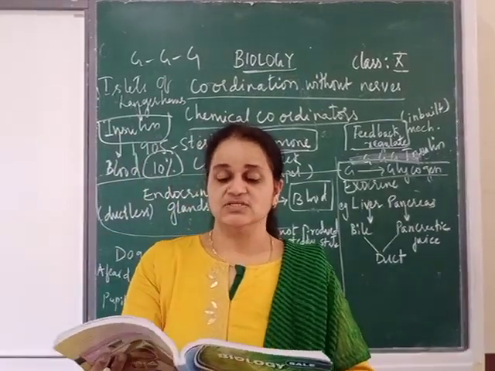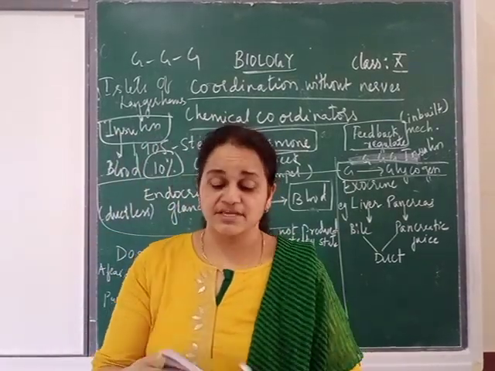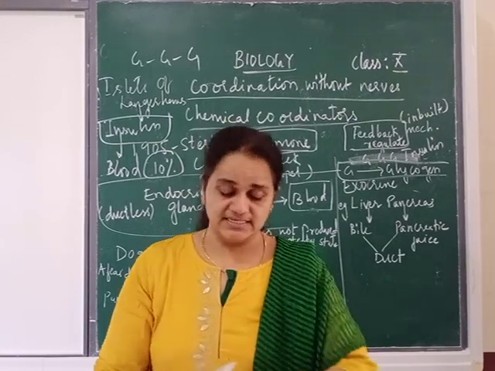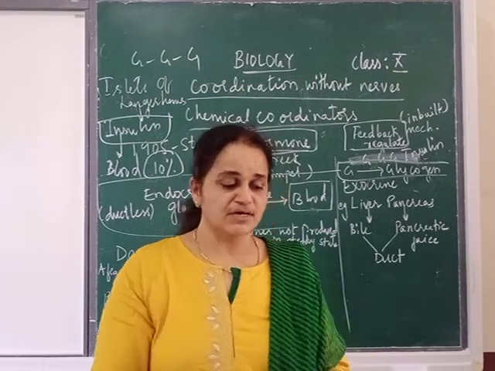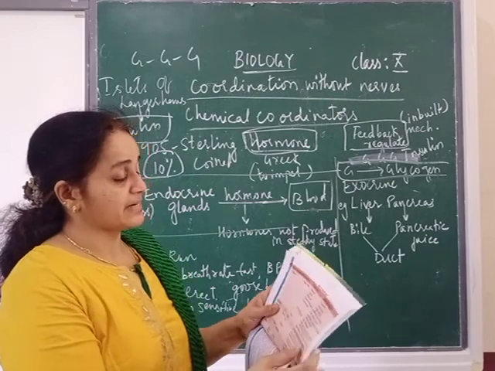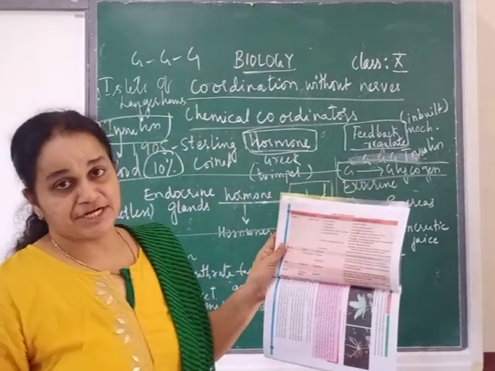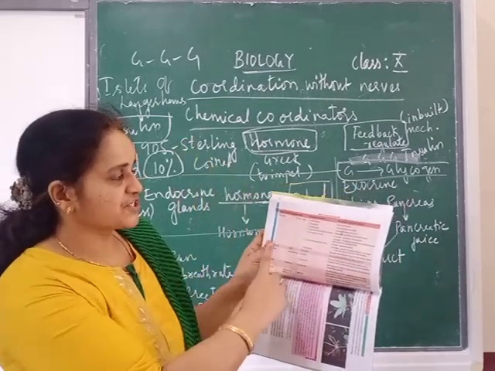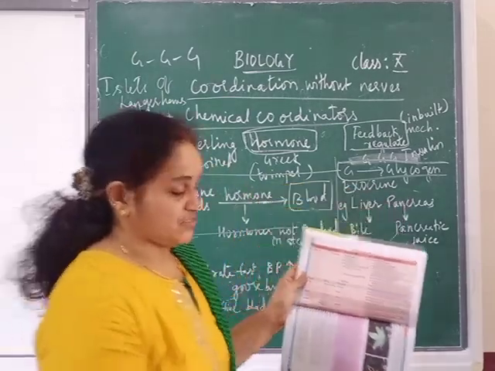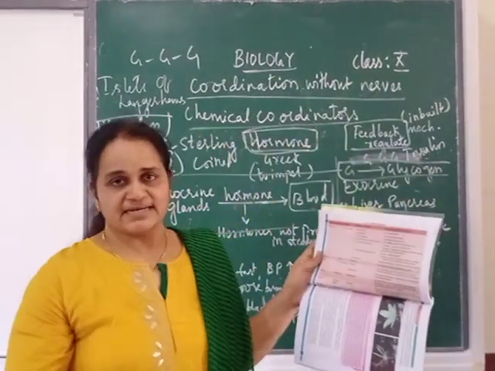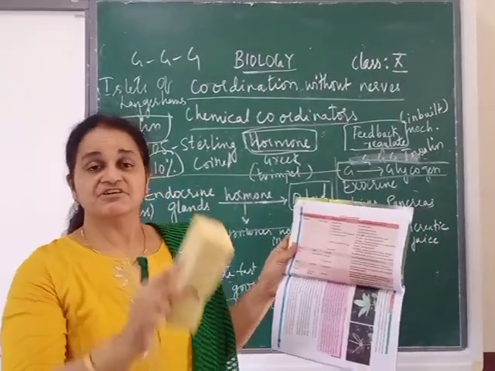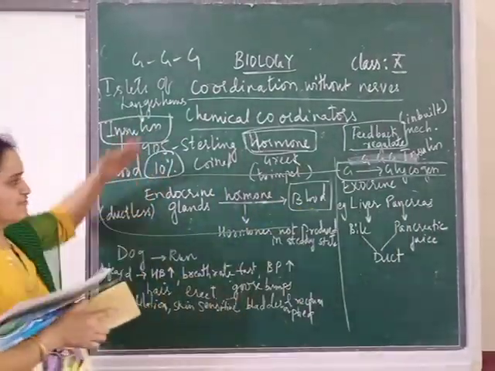So what are these called as? These are our chemical coordinators. Now for chemical coordinators, page number 108, there is a list of the glands. Name of the gland, location, hormone, response. So whatever the gland, it has some function. Now did you all follow this?